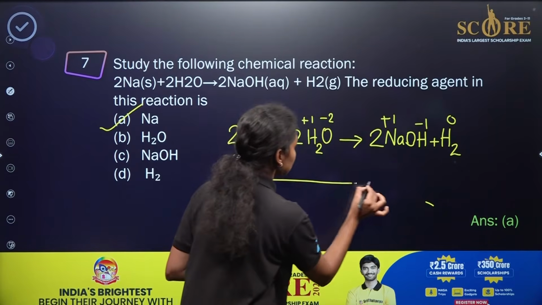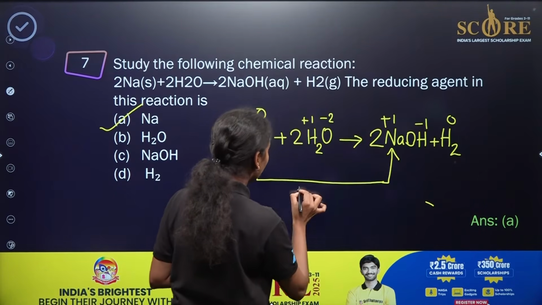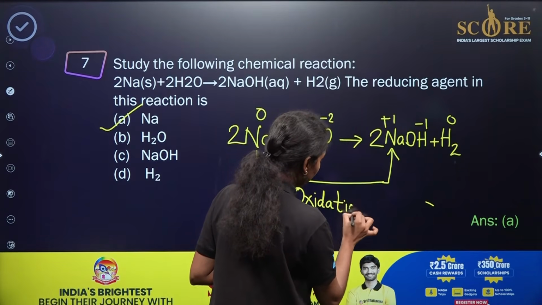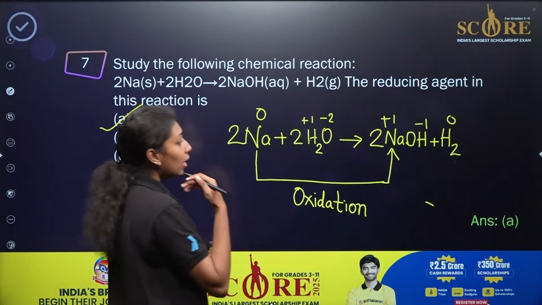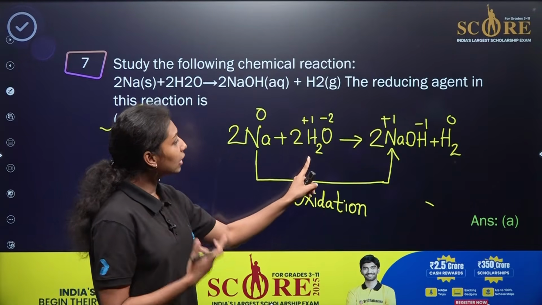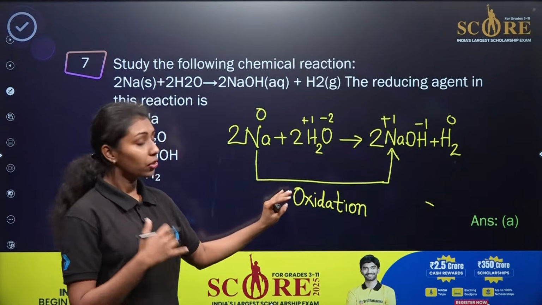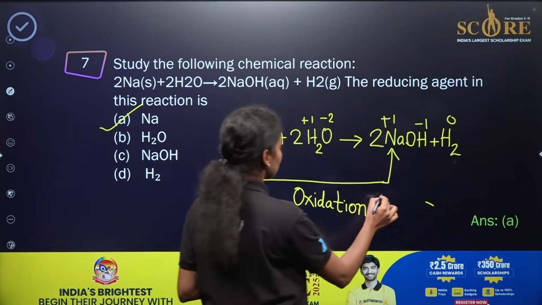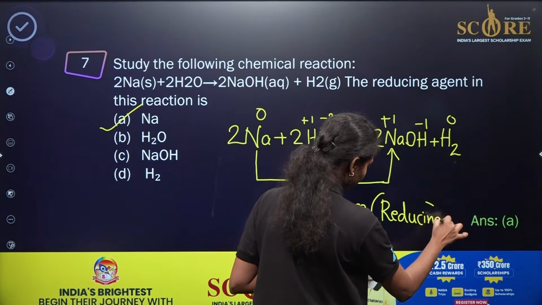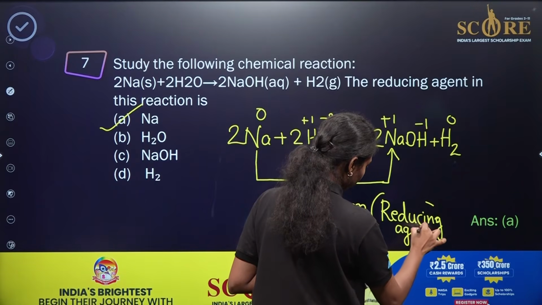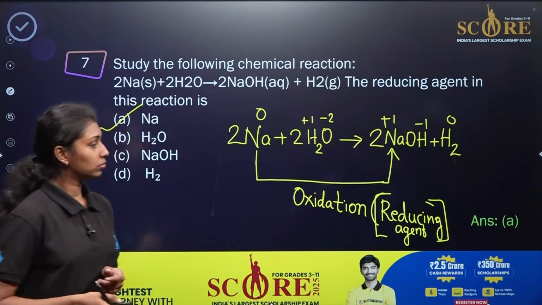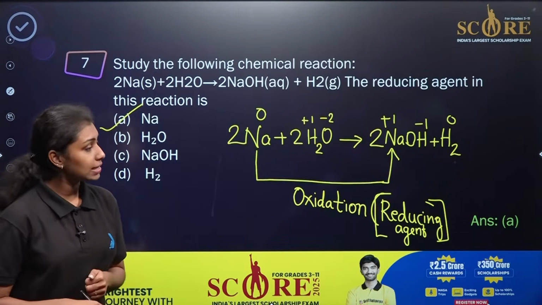Sodium is increasing its oxidation state from 0 to +1, which means that it is undergoing oxidation, right? So what do you mean by the reducing agent? The reducing agent is the substance which undergoes oxidation itself and helps the reduction of another substance. What is happening here? Sodium will be helping the reduction of hydrogen by undergoing oxidation itself. So sodium will be the reducing agent here. So option A is the correct answer here.